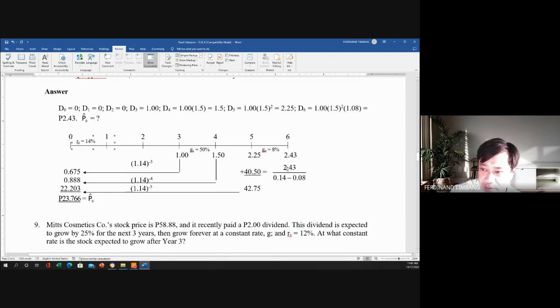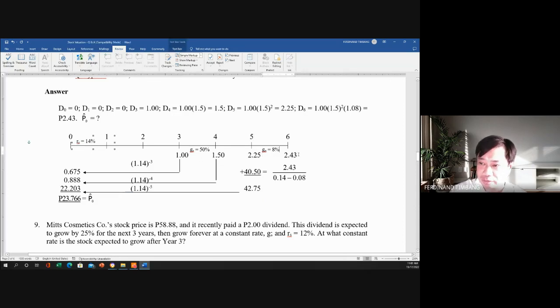So that's why we can get 2.43. So here we multiply the 8%, no longer the 50%, because at this stage, the growth rate will only be 8%. So that's why 2.25 times 1.08, so it's 2.43.